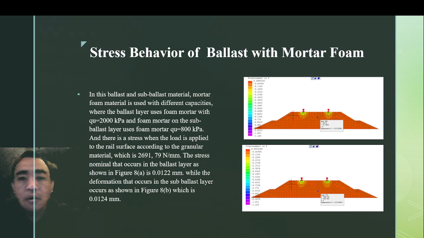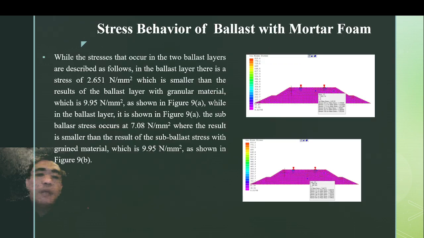The stress that occurs in the ballast layer is 2,941 Newton per millimeter square, which is smaller than the result for the ballast layer with granular material, which is 9.95 Newton per millimeter square.